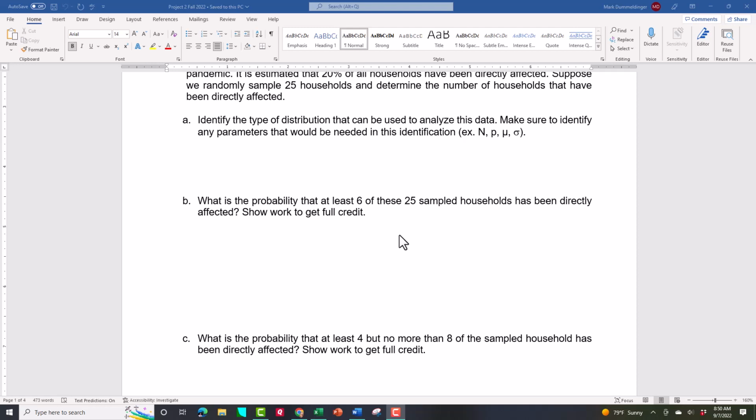Find the probability that at least 6 of these 25 sampled have been directly affected. Find the probability of at least 4, but no more than 8. These are probabilities that I wish you would solve. They're really challenging probabilities, and with the tool you're going to use here, they're pretty simple to solve. Now go through the binomial work, make sure you can do it, become experts at it really. And once you learn how to use the binomial tables, there's really no excuse not to be an expert. The only reason you're not an expert is because you're lazy, because you haven't put the time and the effort in. And so do that. And like I said, the TAs and I will be glad to help you with that.